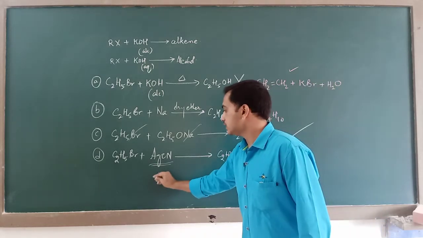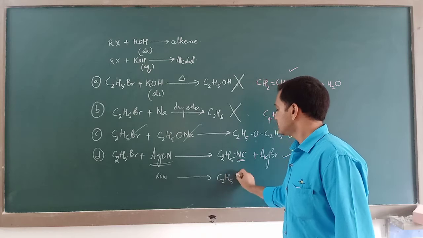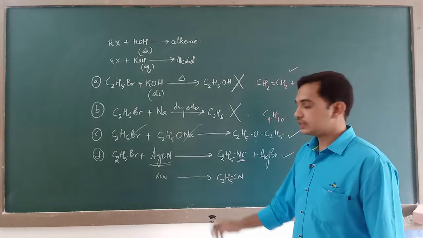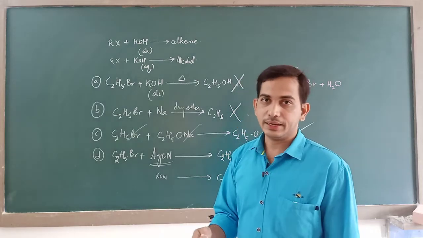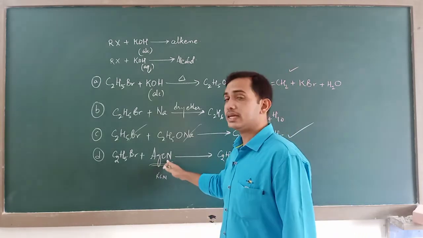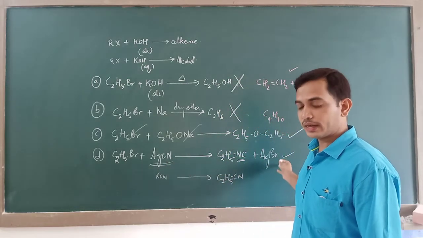If it were KCN, then you would have got simply cyanides. Understood? This is the difference between AgCN and KCN reactions with an alkyl halide. With AgCN you are likely to get isocyanides, so this is also correct.